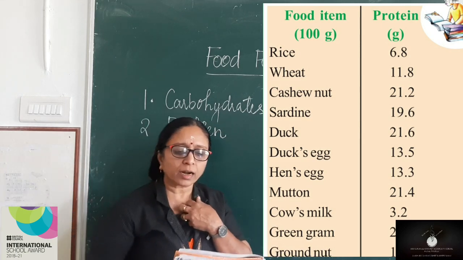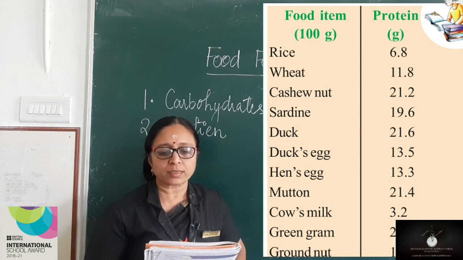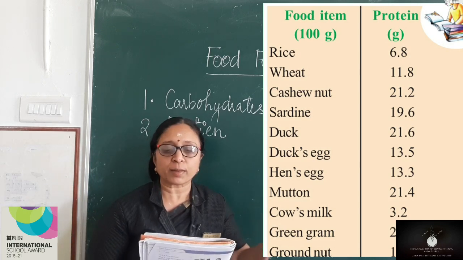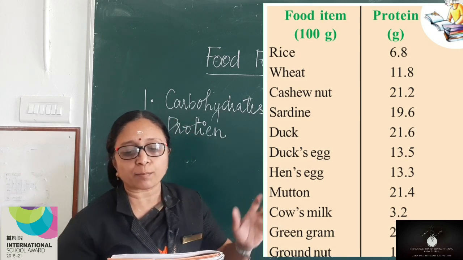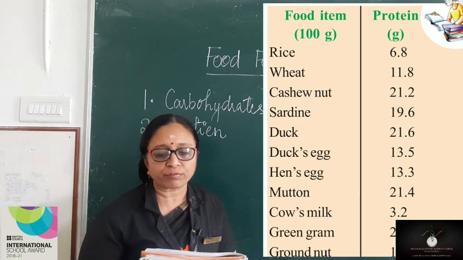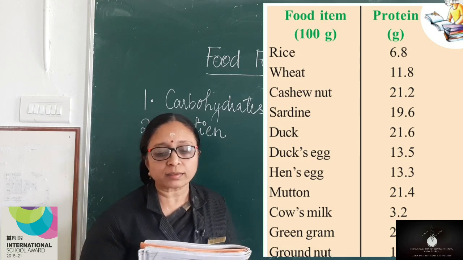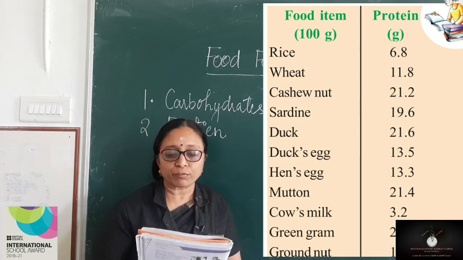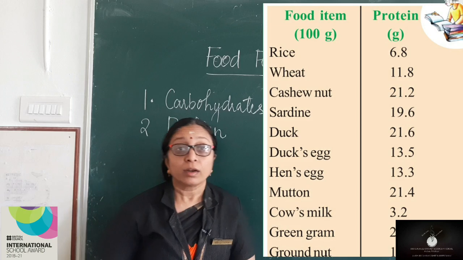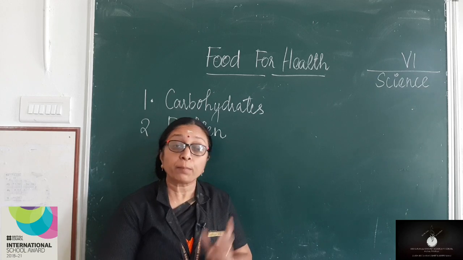Rice. For 100 gram of rice, you can have 6.8 gram of protein. Wheat, 11.8. Cashew nut, 21.2. Sardine, 19.6 gram of protein per 100 gram. Duck, 21.6. Duck's egg, 13.5. Hen's egg, 13.3. Mutton, 21.4. Cow's milk, 3.2. Green gram, 24.0, groundnut, 17.1. Okay, now you can see the green gram has got a high amount of protein per 100 gram.